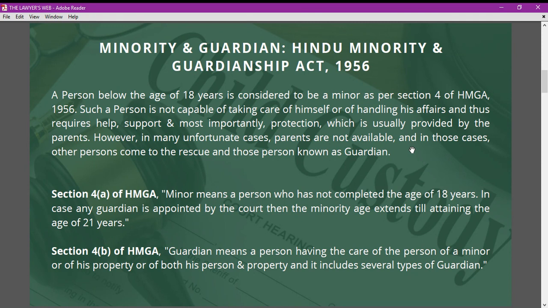Additionally, Section 4 Clause B of the Hindu Minority and Guardianship Act 1956 states the explanation of guardian, what guardian actually means. Guardians are those persons who are involved in taking care of the minor's property, the minor person, his affairs, and for the protection of the minor. That particular person is considered a guardian under Section 4 Clause B of the Hindu Minority and Guardianship Act.